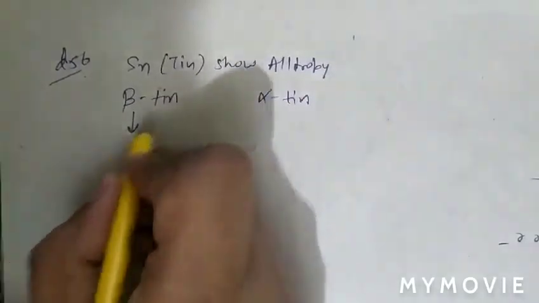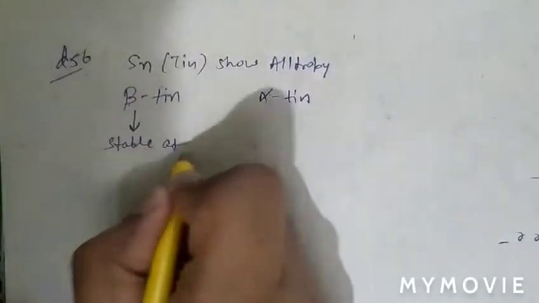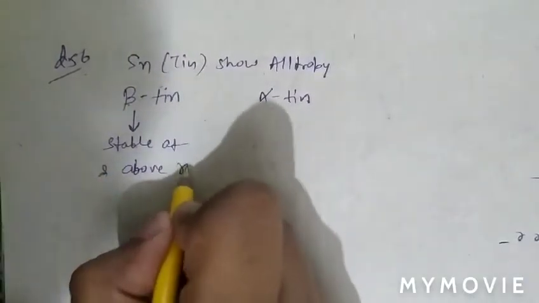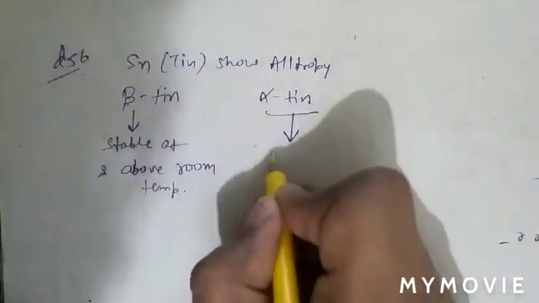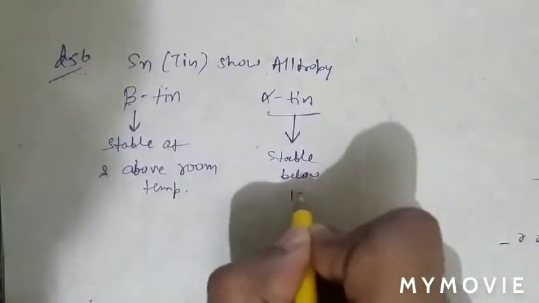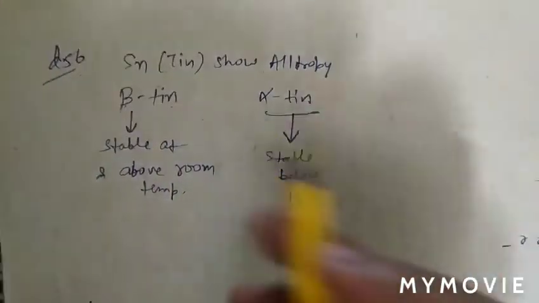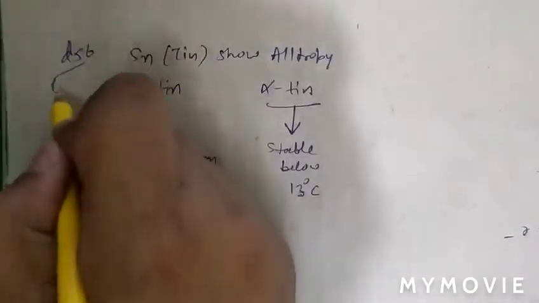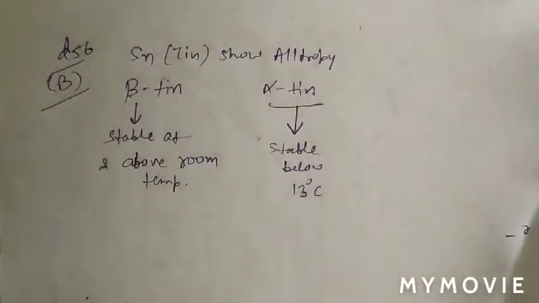Beta tin is stable at and above room temperature, while alpha tin is stable below 13 degrees Celsius. So allotropy is shown by tin. Question number 56, option B is correct. See question number 57.